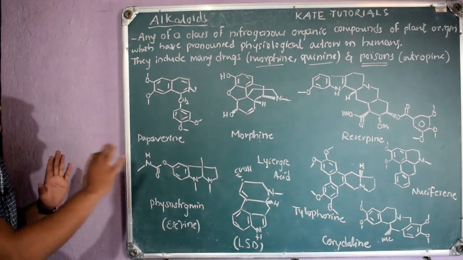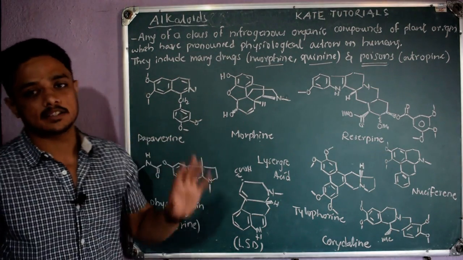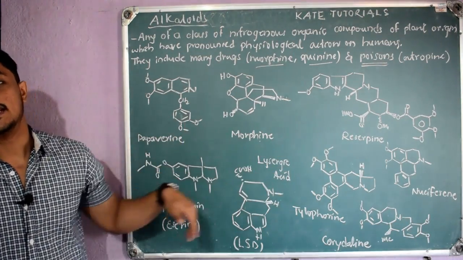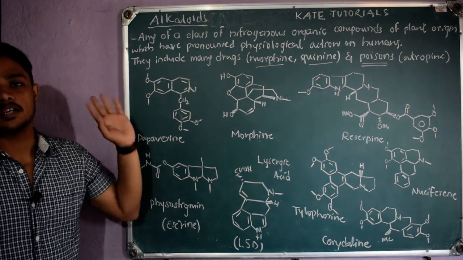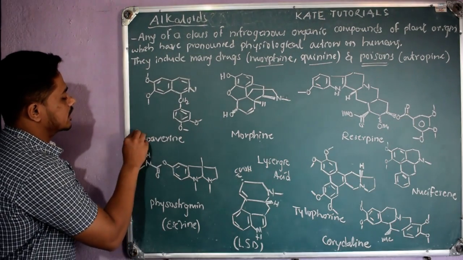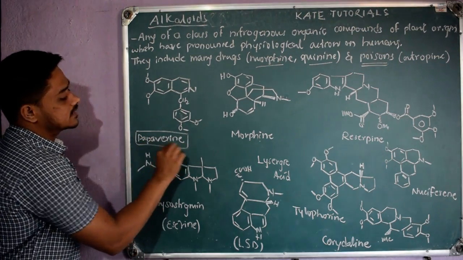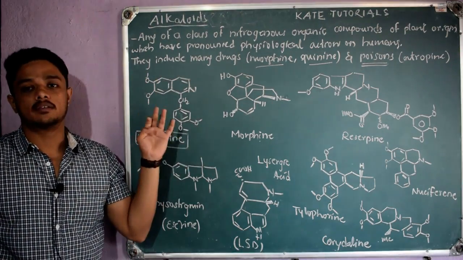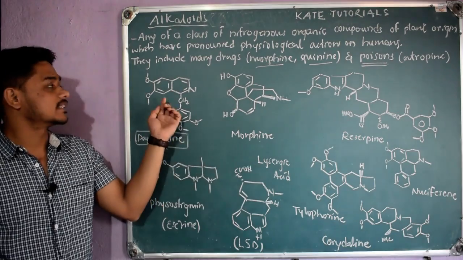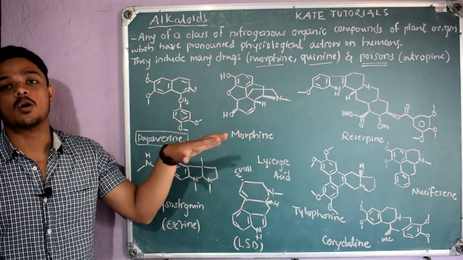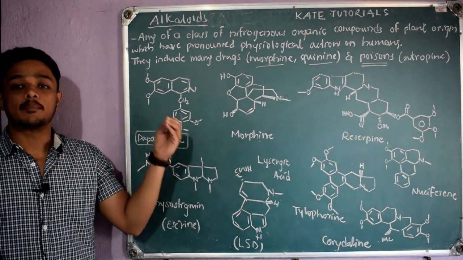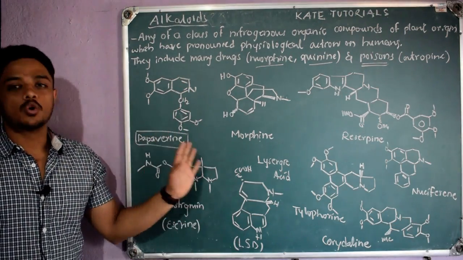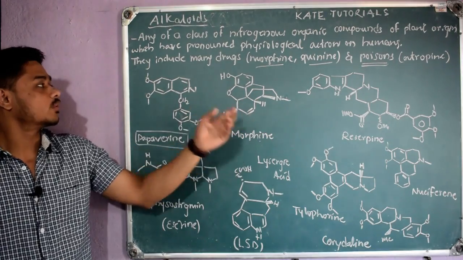So these are the alkaloids. Why have I written these alkaloids? Because we are going to study these alkaloids only. This is the syllabus we are going to study in alkaloids. We are going to study Papaverine. Structure elucidation of Papaverine means initially we don't know the structure of Papaverine. How we get this structure is how the scientists did it: how they carried out the reactions, what chemical steps and chemical degradation methods they used, and then finally they concluded the structure.